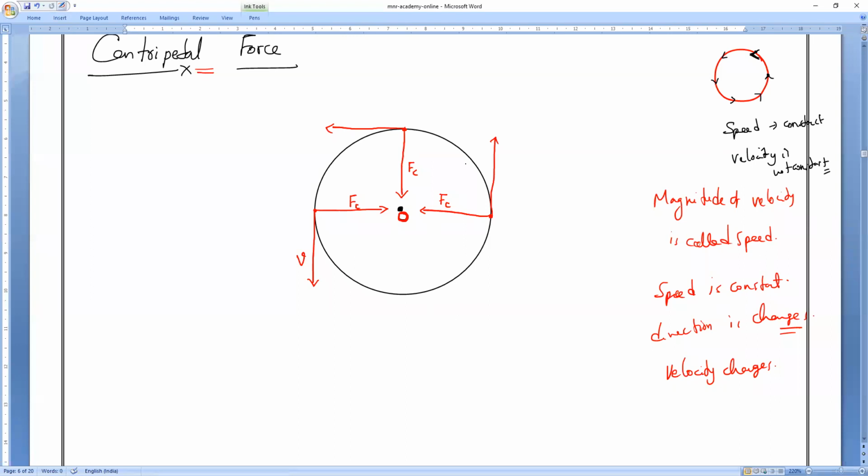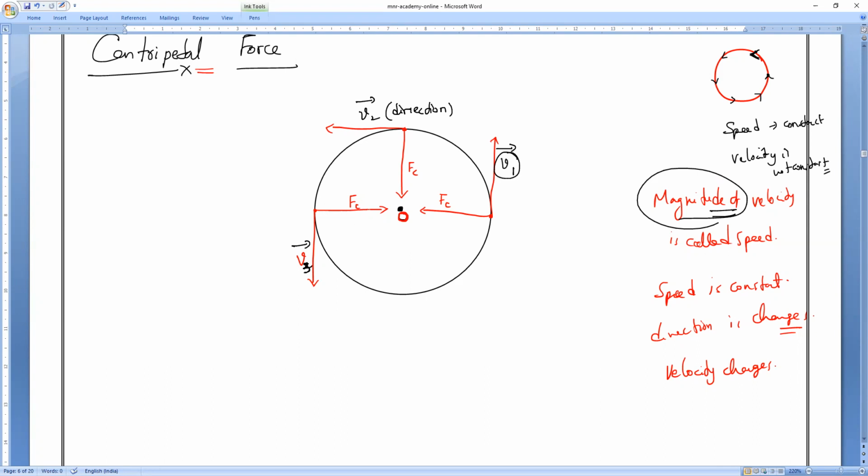So at every point, velocity is not constant: V1, V2, V3. Why am I taking V1, V2, V3? Because at every point something is changing. What is changing? Direction. But something is constant: the magnitude of velocity. Direction is changing, so I take V1 velocity with an arrow, V2 and V3. The arrow indicates velocity.